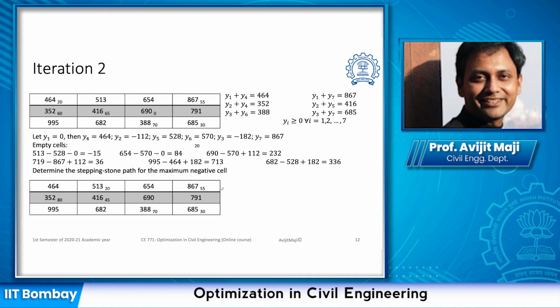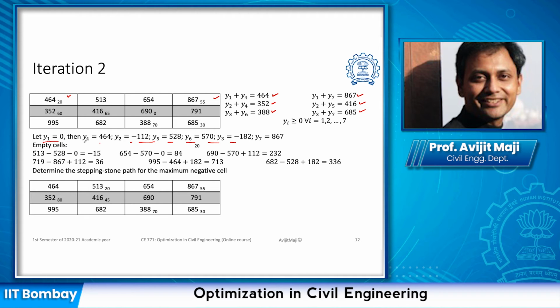into the second iteration where we want to represent the constraint equations from the dual problem. So we have a value in a non-empty cell here, this is one equation. We have a value here, this is a non-empty cell, so this is another equation. Likewise we have 6 equations. Now we are again in the same situation where the number of equations is 6 and the number of variables is 7. So to solve this, we need to assume one of the variable values and then solve the others. Again we consider y1 equal to 0 and try to solve. We'll get this solution.